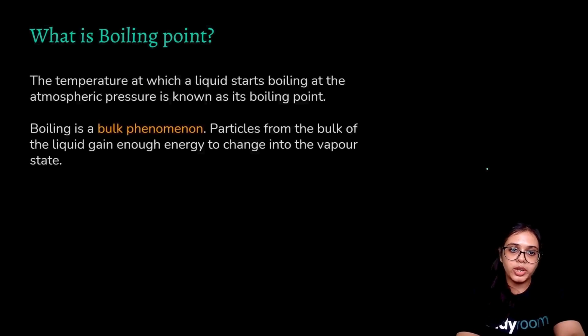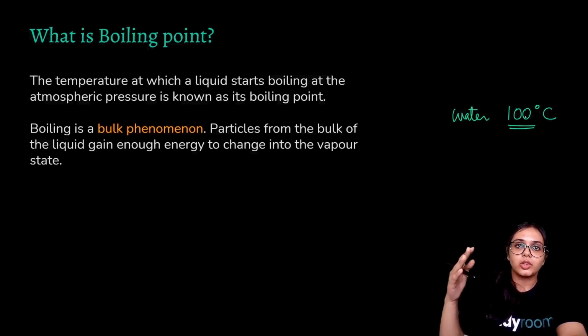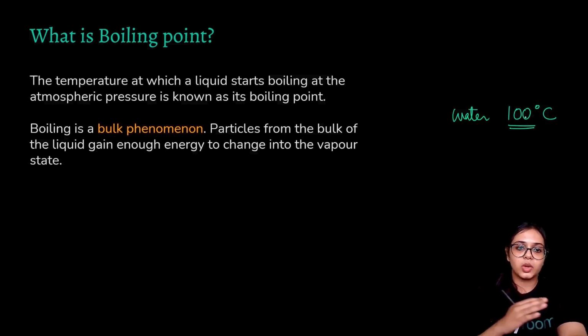What is boiling point? The temperature at which a liquid starts boiling at atmospheric pressure is known as the boiling point. The boiling point of water to its water vapor is 100 degrees Celsius. At 100 degrees Celsius, all the liquid state of water will be transitioning into the gaseous state of water vapor. Boiling is a bulk phenomenon. That is, particles from the bulk of the liquid gain enough energy to change into vapor.